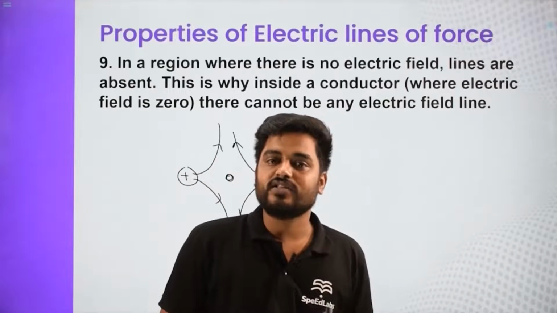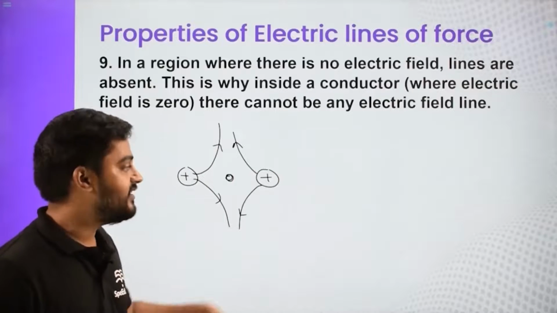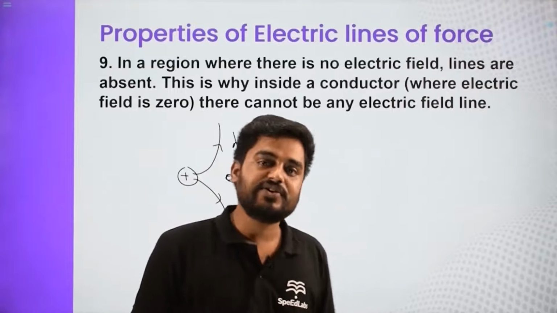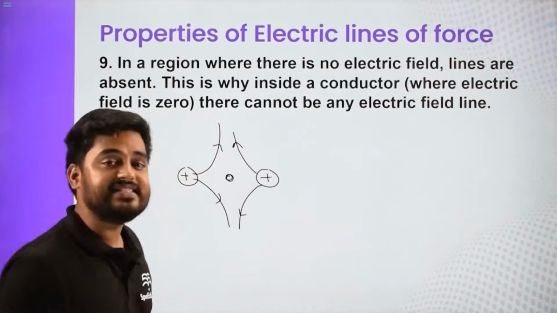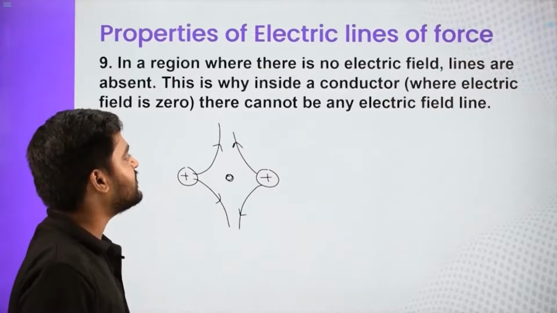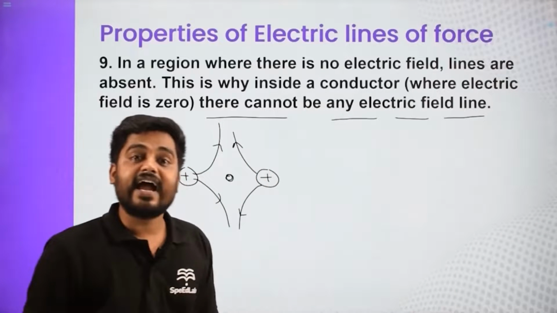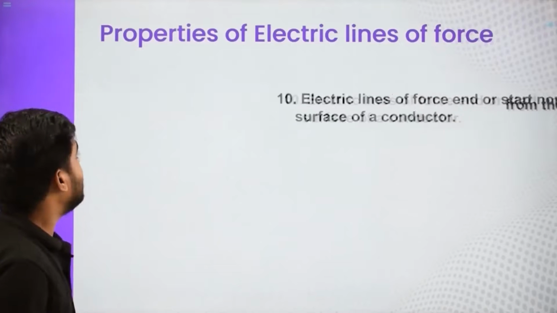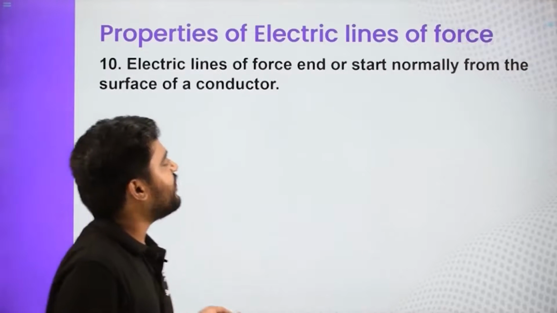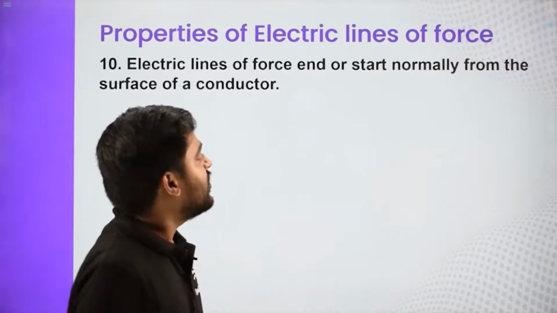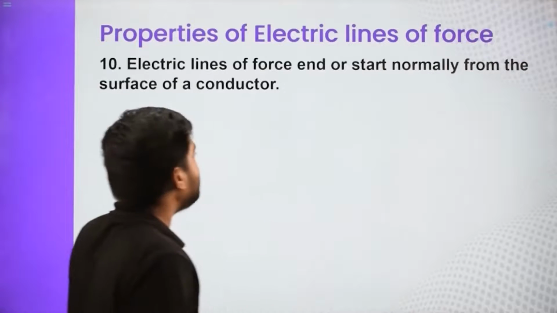Inside the conductor also, we can say the electric field is zero. We had derived that using Gauss's theorem. So, since the electric field inside the conductor is zero, we can also say there cannot be any electric field lines inside a conductor.